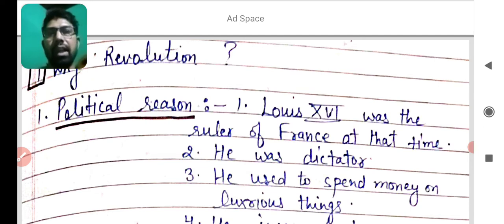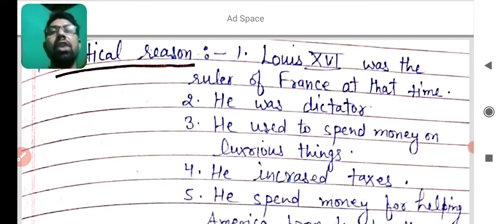He was a dictator. You know that a dictator is a ruler who has no control over his power; he has only his own power. Next, he used to spend money on luxurious things. You know that luxurious things are like motor vehicles and ACs. He increased taxes. This is the main political reason of the French Revolution.